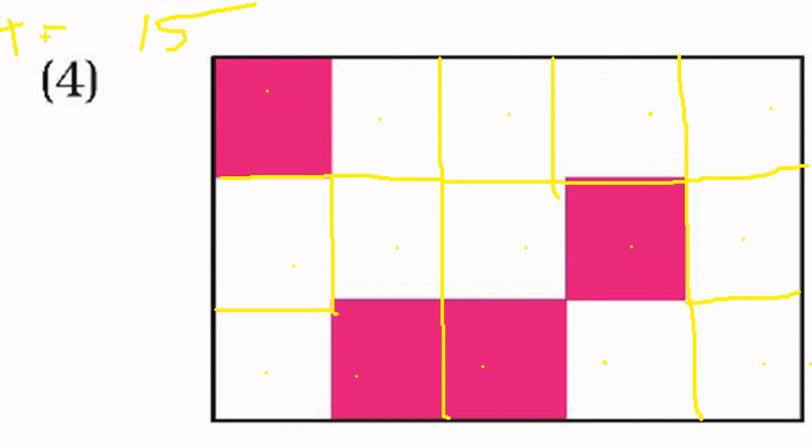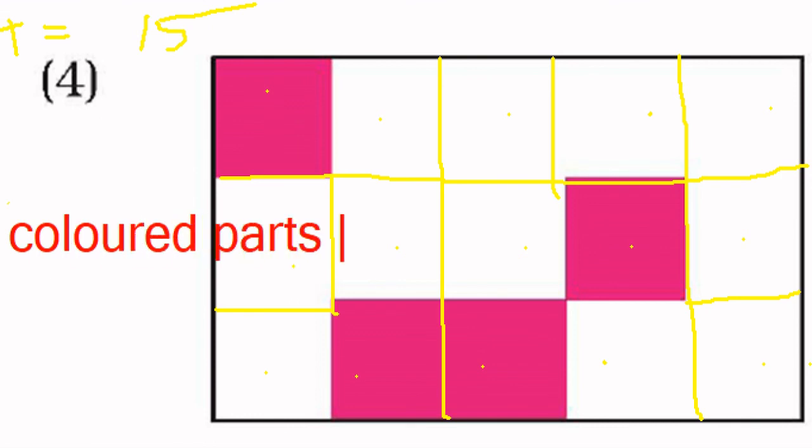And how many colored portions? Colored parts is equal to 4 divided by 15. 4 is the part which we have colored and 15 is the total number of parts.